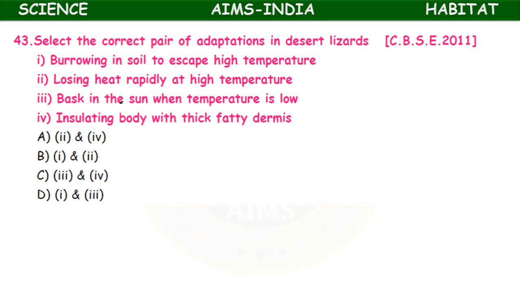So here the second and fourth statements seem to be not related. They are adaptations to cold conditions. So here the first and third statements, 1 and 3, are correct. What are they? Burrowing in soil to escape high temperatures, and bask in the sun when temperature is low.